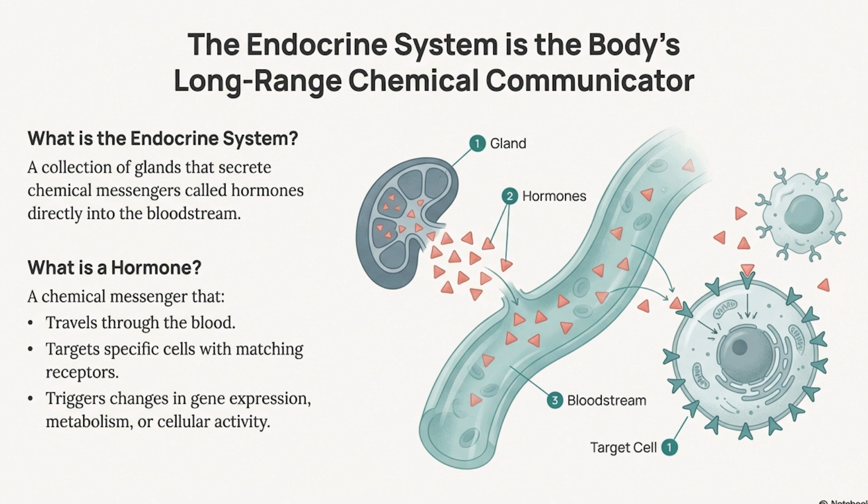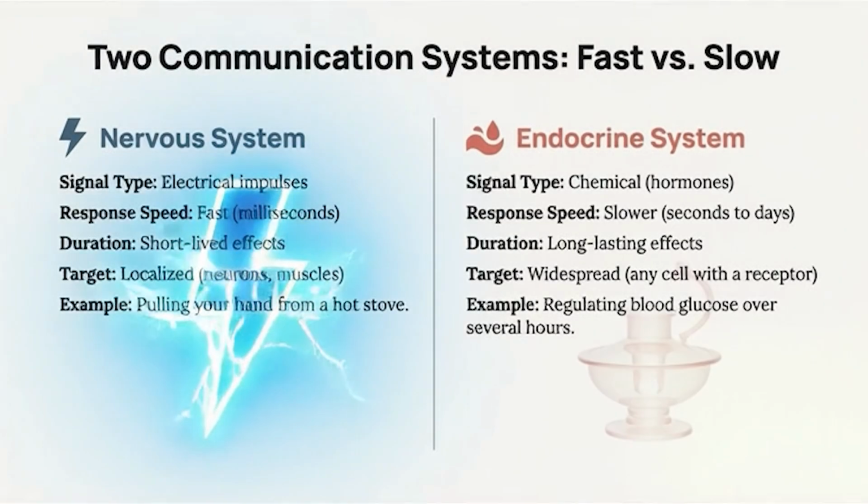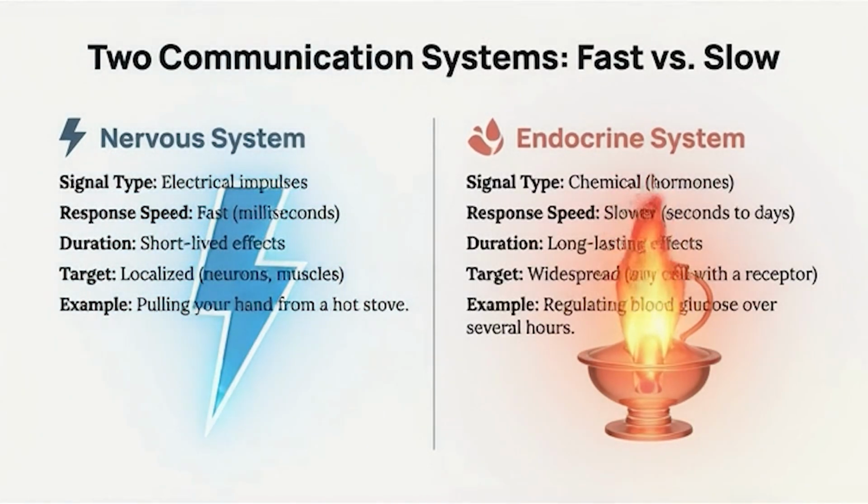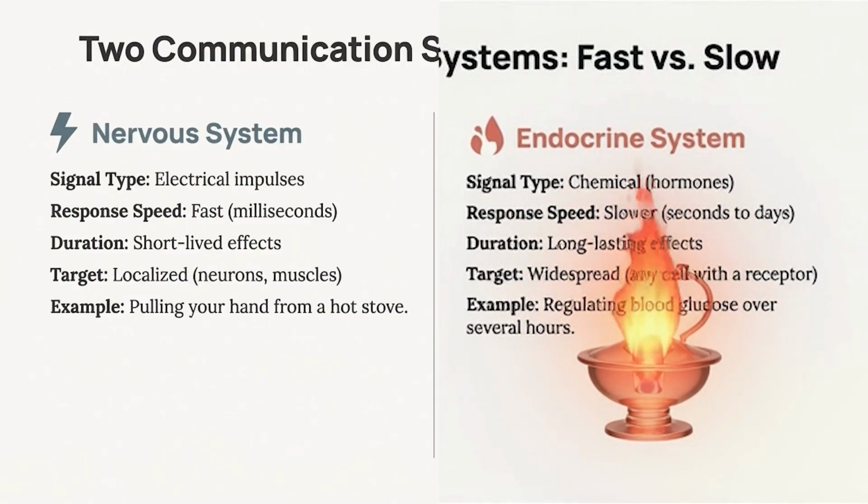In this guide, we will break down hormone mechanisms, major glands, and the feedback loops that appear frequently on the AP biology exam. While both the nervous and endocrine systems coordinate body functions, they operate differently. The nervous system uses electrical signals for fast, localized, and short-lived responses, such as pulling your hand away from a hot stove. In contrast, the endocrine system uses chemical signals called hormones. These travel through the blood to produce widespread, long-lasting effects.